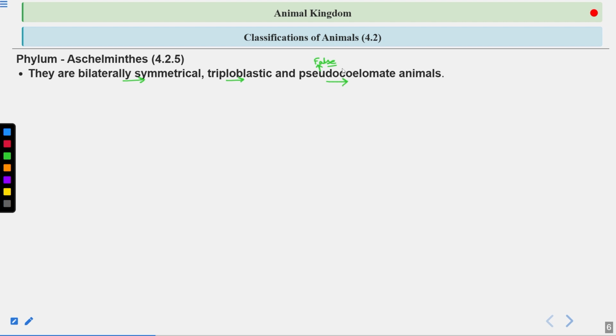In case of coelomate, what happens? The body cavity is surrounded by the mesoderm. It is entirely surrounded by the mesoderm. But in pseudocoelomate, the body cavity is not completely surrounded by the mesoderm. It is present in patches or in the form of incomplete lines. Here.